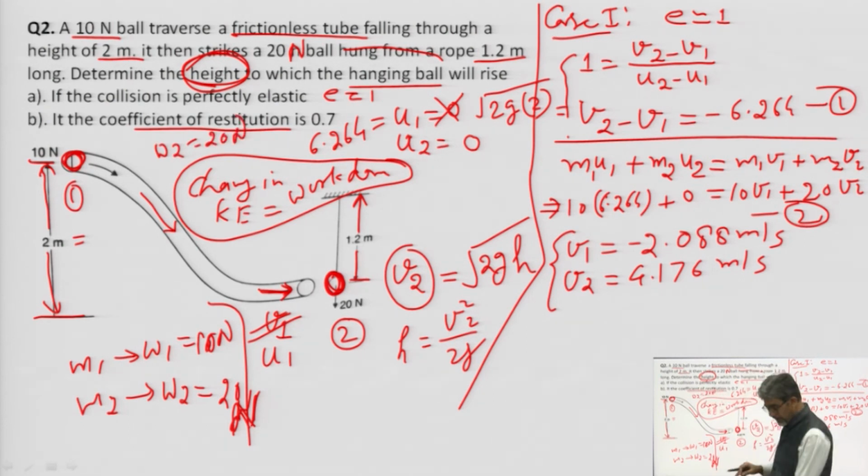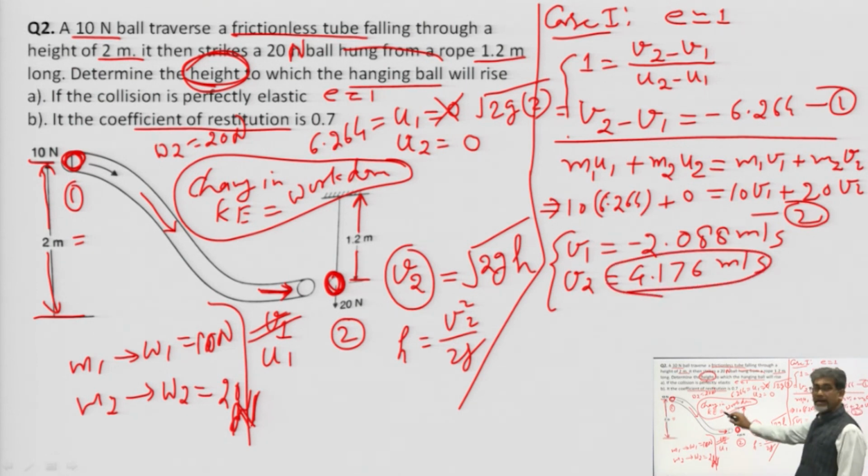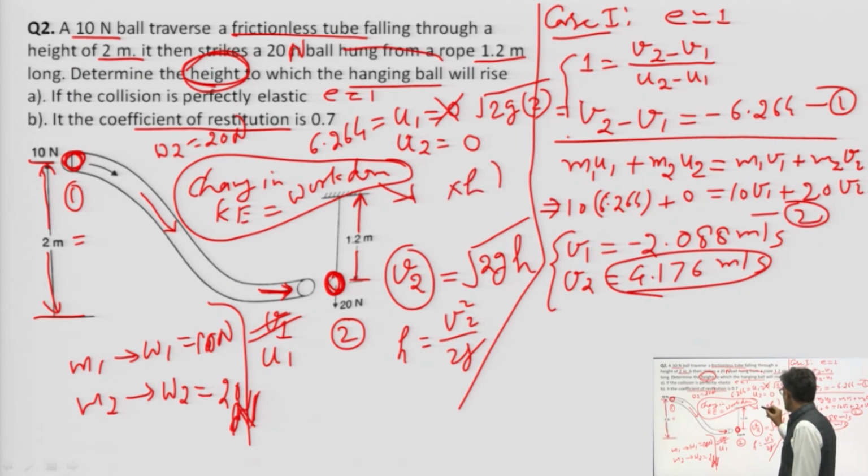The initial velocity was 0 and the final velocity is this one. So the change in kinetic energy is equal to work done. Suppose the height is h.